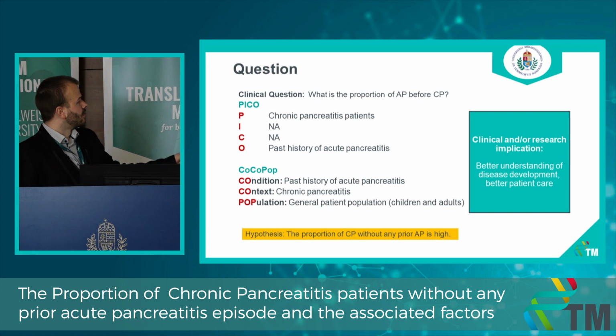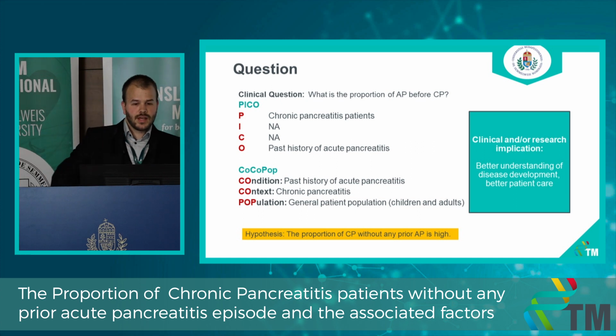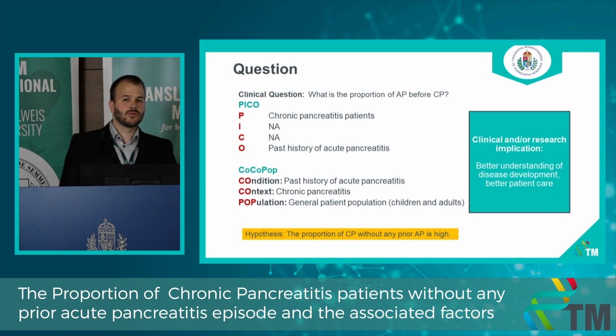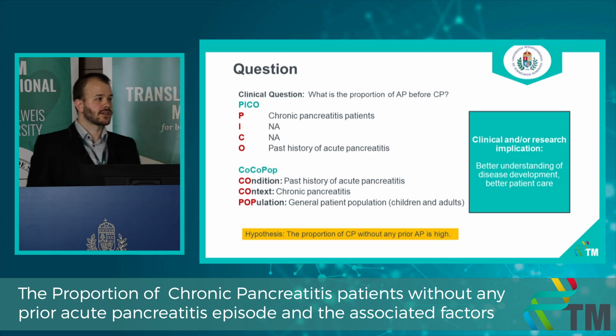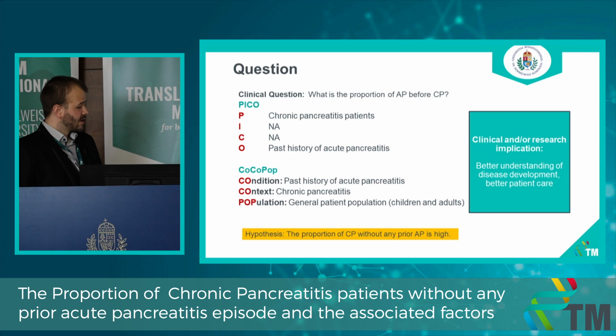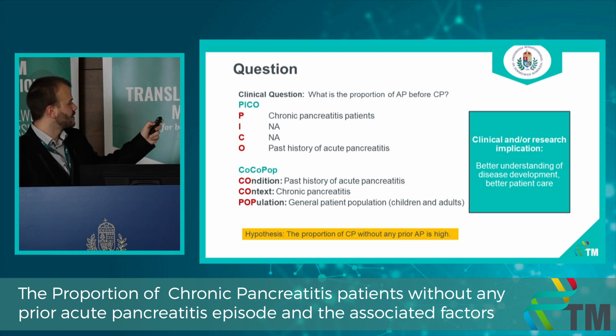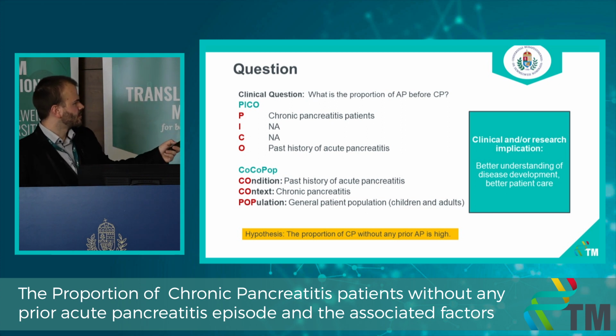So for this study, we have 2 clinical questions. First, we would like to know the proportion of chronic pancreatitis patients with no history of prior acute pancreatitis episodes, but at the same time, we would like to know the specific characteristics of this patient population. So for the first one, we use the COCOPO framework. For the second one, the PICO. Okay, this is a little bit strange. So the population includes chronic pancreatitis patients, and the outcome is past history of acute pancreatitis.